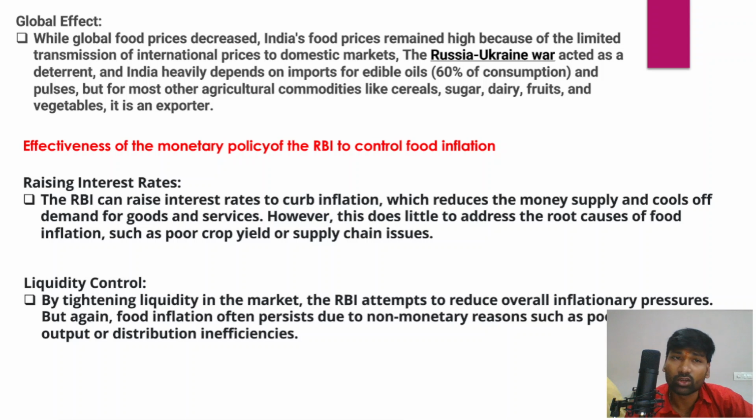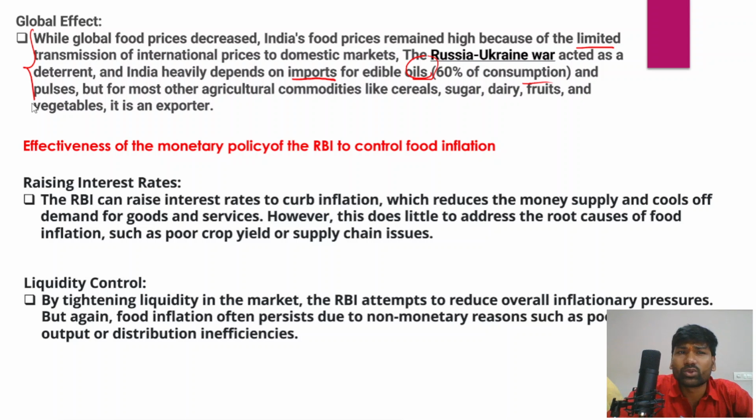And we should not forget the global effect on increasing food prices. So what sort of a global effect does it actually have? While global food prices decreased, India's food prices remained high because of the limited transmission of international prices to domestic markets. The Russia-Ukraine war acted as a deterrent. India is heavily dependent on imports of edible oils, so 60% of the consumption of edible oil comes from these conflict countries, and pulses. But for most other agricultural commodities like cereals, sugar, dairy, fruits and vegetables, it is an exporter. So these are some of the factors which have been resulting in the rise in the prices of food grains.